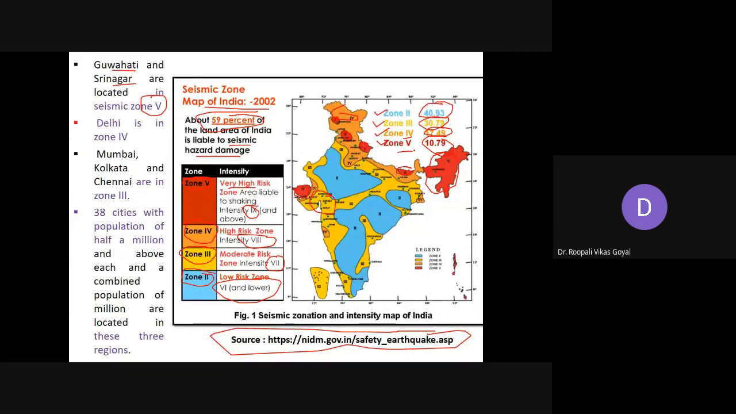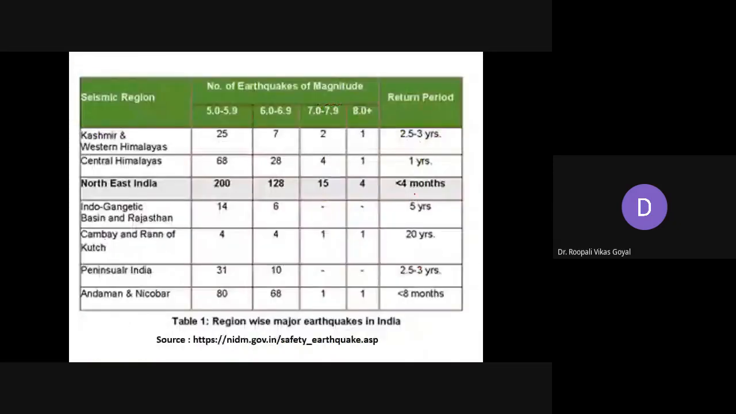Delhi is in zone 4. Mumbai, Kolkata, Chennai are in zone 3. It is observed that 38 cities with a population of half a million and above, and a combined population of million, are located in these three zones. So it is very essential that disaster proof constructions be made mandatory in such risky zones as far as earthquake is concerned. This seismic zonation will give you an idea of which zone you are in as far as the earthquake risk is considered.